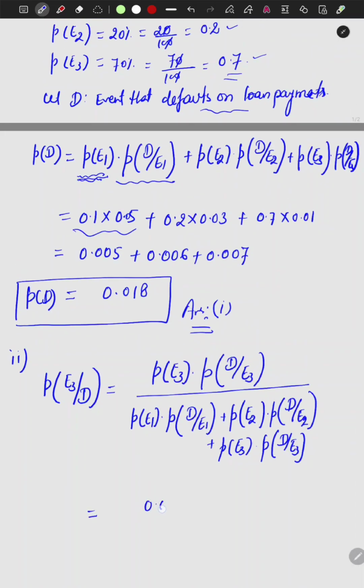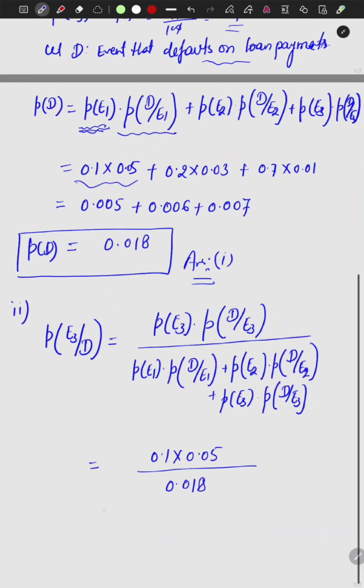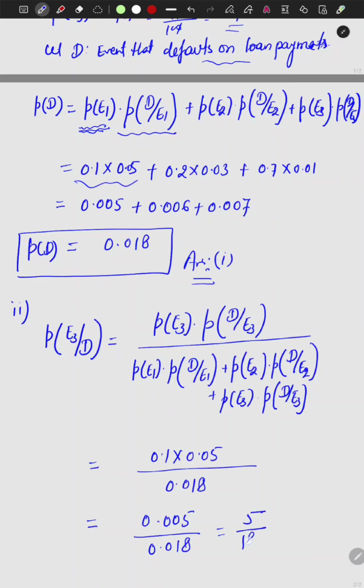It is this one, probability of E3 into this. So 0.1 into 0.05, and the total probability we had already calculated, 0.018. So from here we have 0.005 divided by 0.018, so it is 5 by 18.